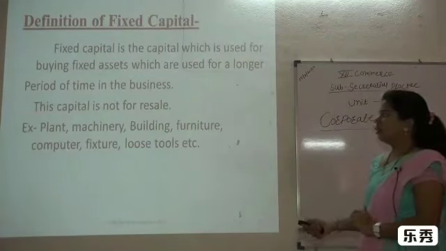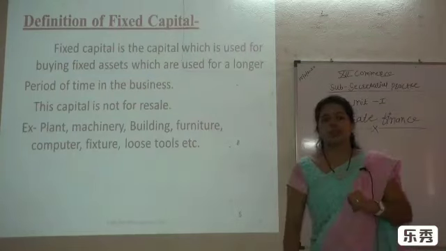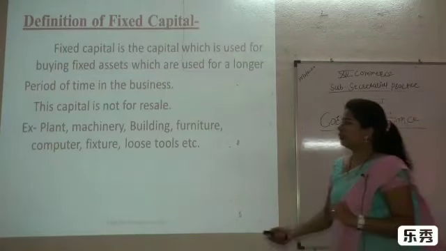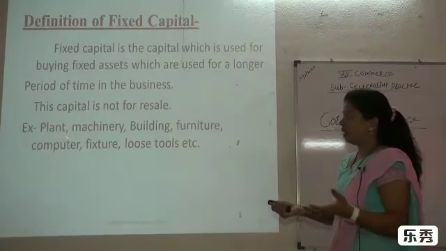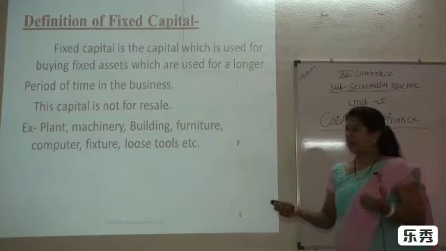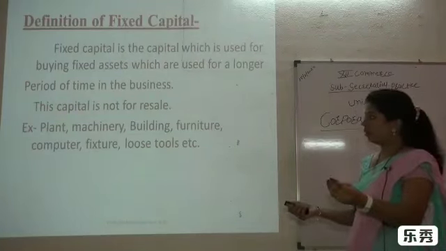As we know, this capital is not for resale, it is used for the lifetime of the organization. So that's why it's very important. Now, in fixed capital, what are the examples? First is plant. As we know that we have to purchase the plant. Then machinery, for the production process we need machinery which is more updated.